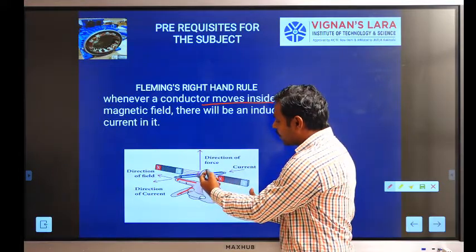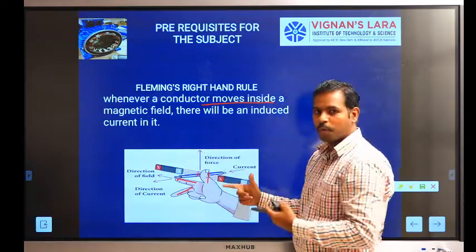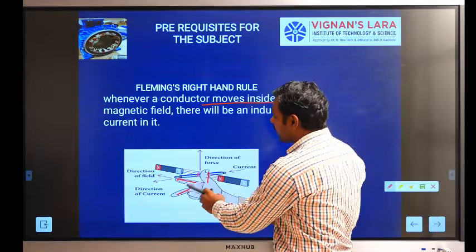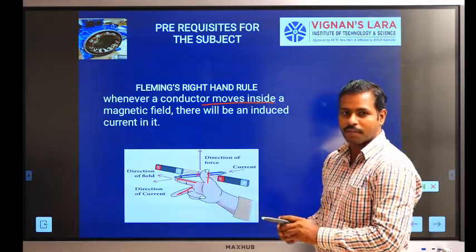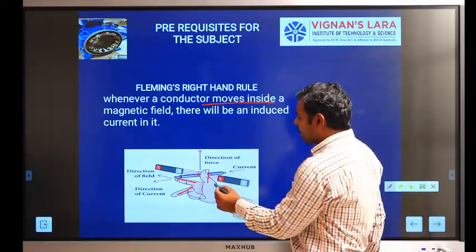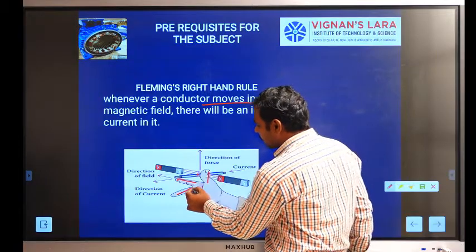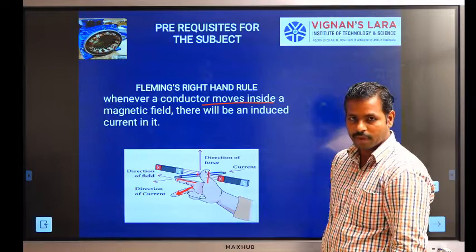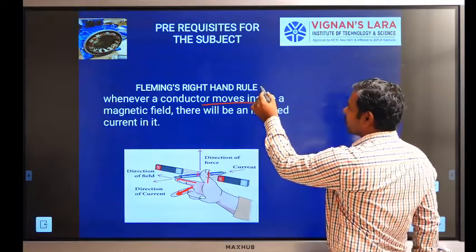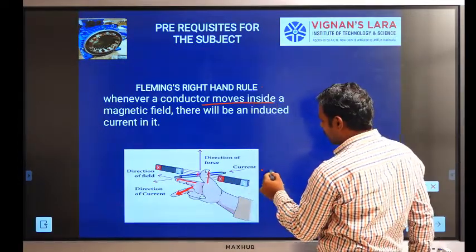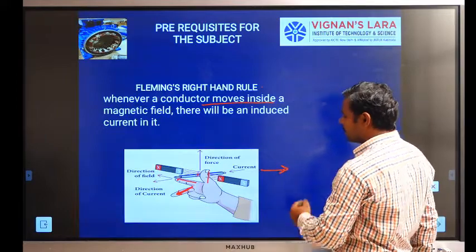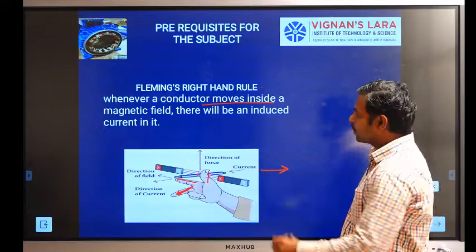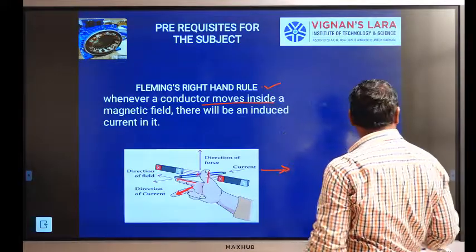In this case, our conductor is moving in the upward direction. The middle finger always gives the direction of current. So the direction of current is decided by Fleming's right hand rule. The principle of Fleming's right hand rule is used for the generator.